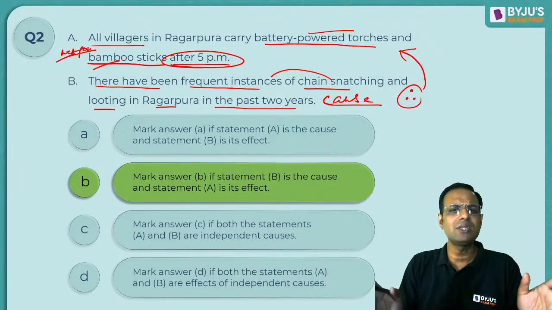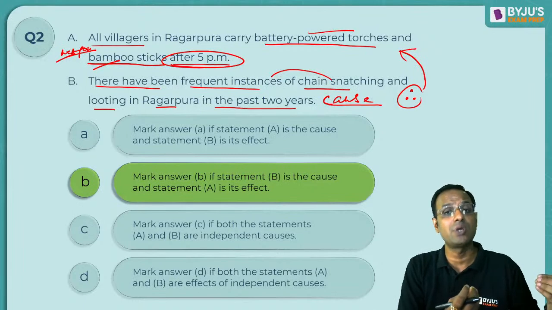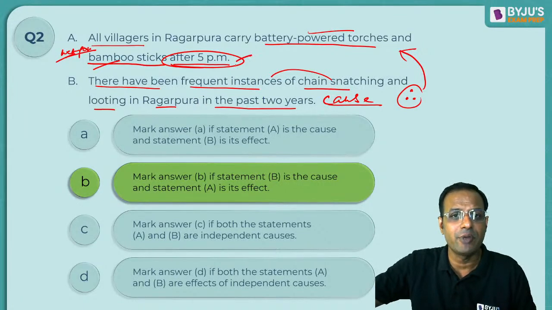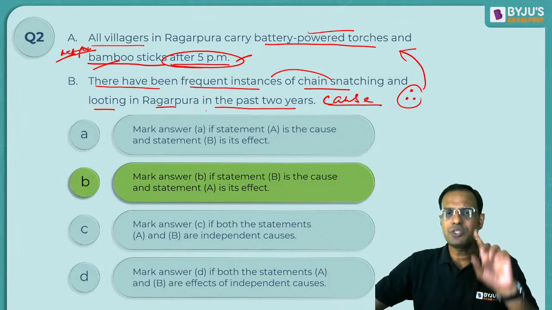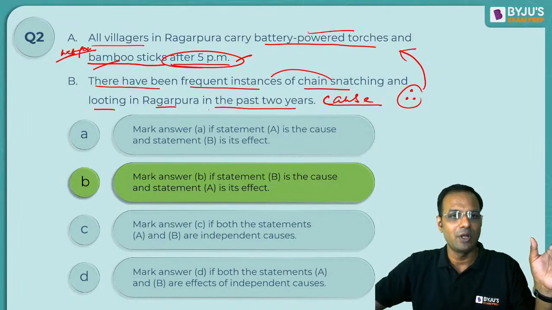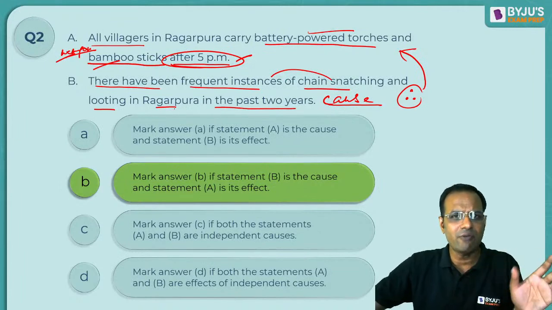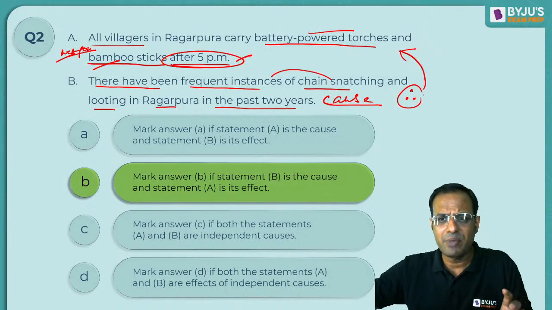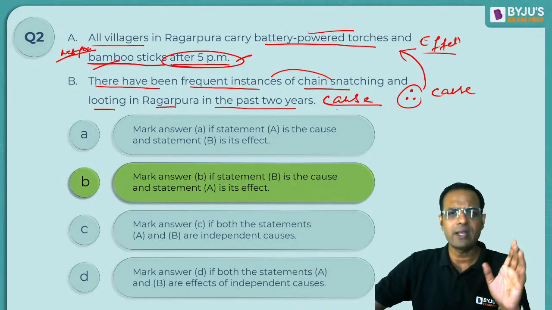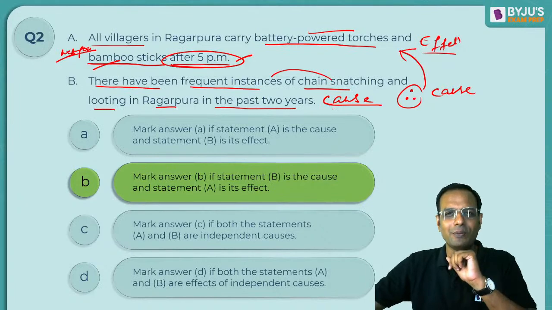So there is no other reason why they would carry bamboo sticks and battery powered torches after 5 p.m. Right? So this creates a suspicion in the minds of the people. Therefore, you can very, very safely consider that B is the cause and A is the effect. All right? The answer is going to be B. Okay, great answer, all of you. Can we look at one more?